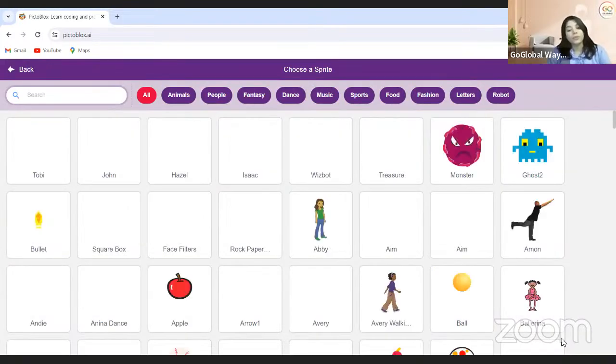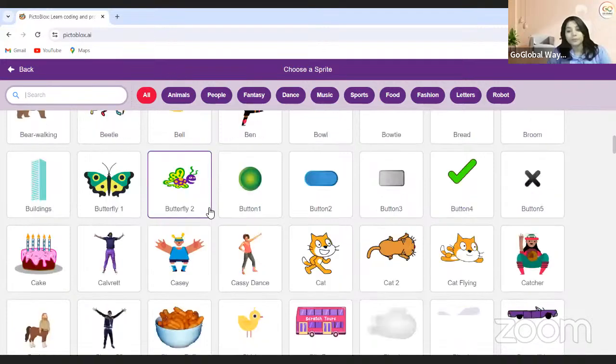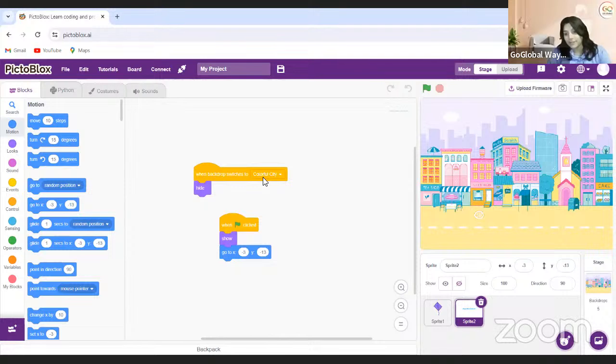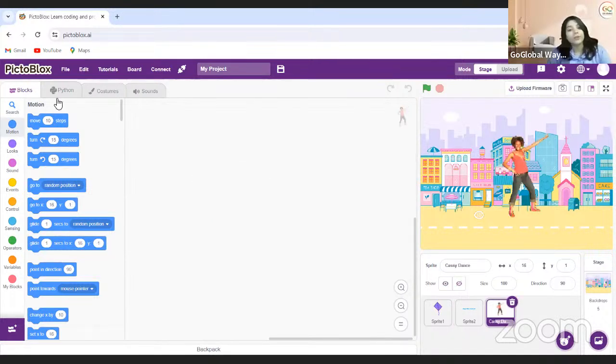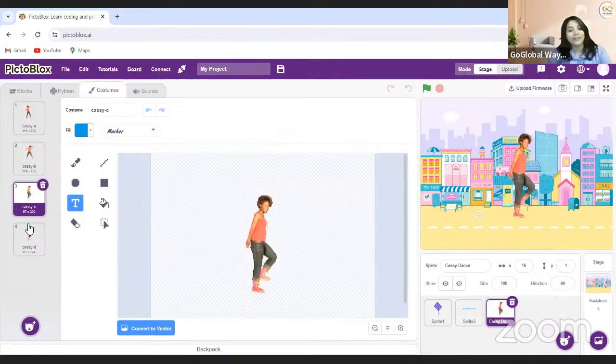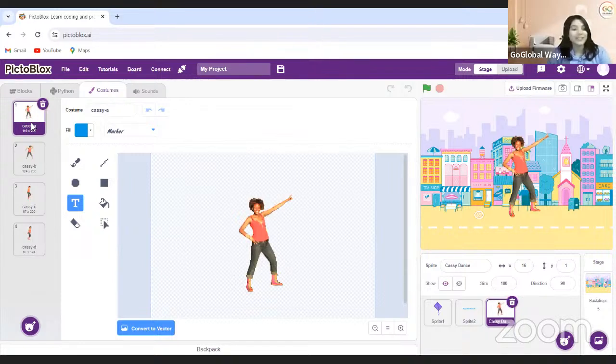Now it's time to introduce the sprite that's going to have the kites. I will take this dancing sprite because it has different costumes and I want her to fly the kites with different movements.